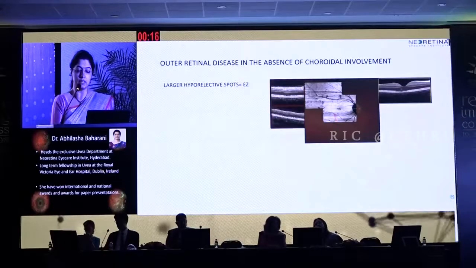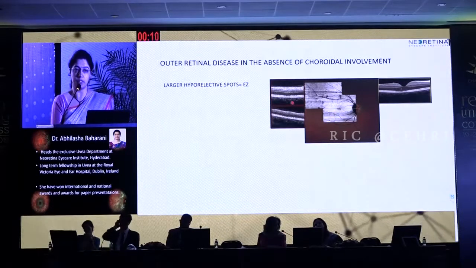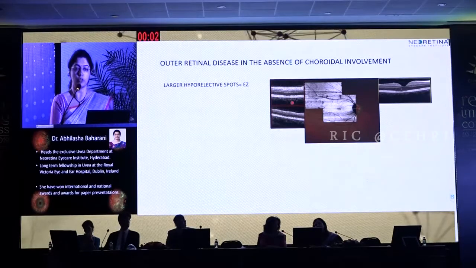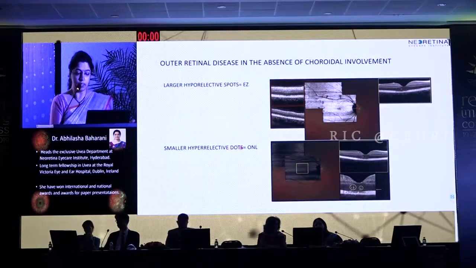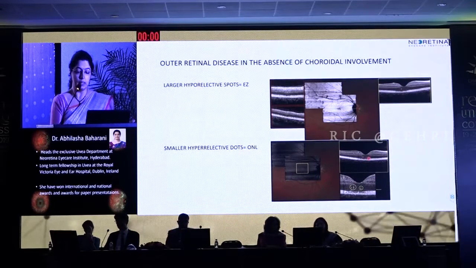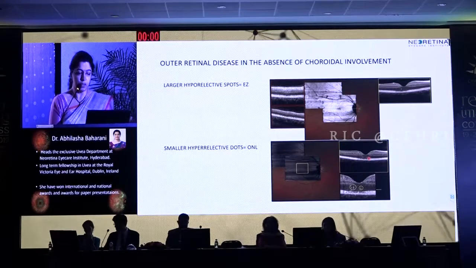Now, what are the hyporeflective spots that we see in the ellipsoid zone? So this has been theorized to be actually a photoreceptoritis. There is inflammation of the photoreceptor layer and increased transmission, and you see the normal autofluorescence from the RPE. And what are the smaller hyperreflective dots? Now these dots are localized in the outer nuclear layer, and they are probably the metabolic products of the photoreceptor layer. So these two findings point out that it is an outer retinal disease in the absence of choroidal involvement.